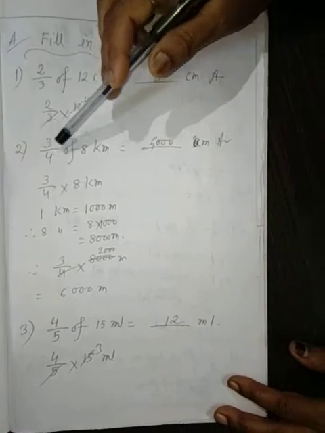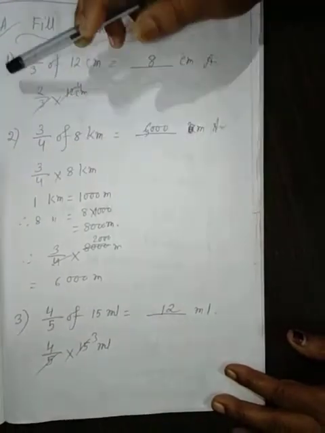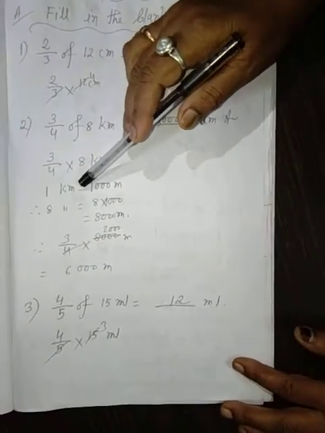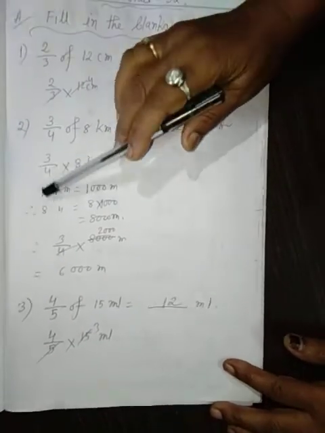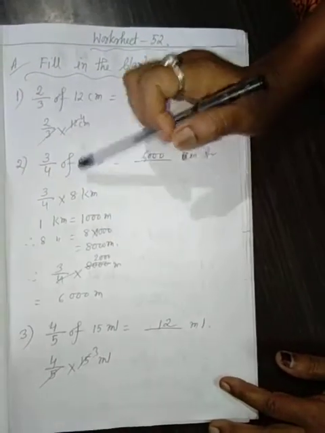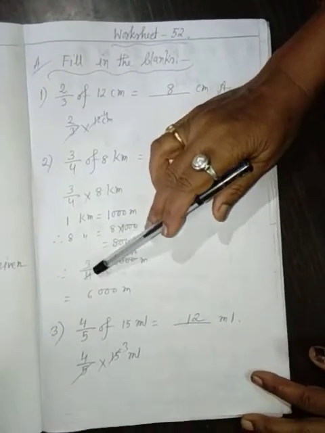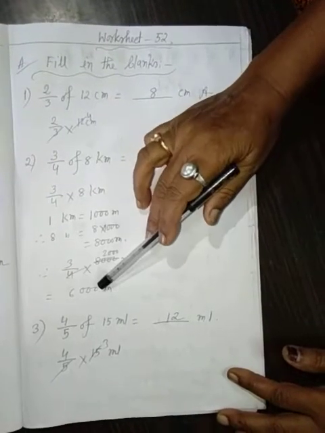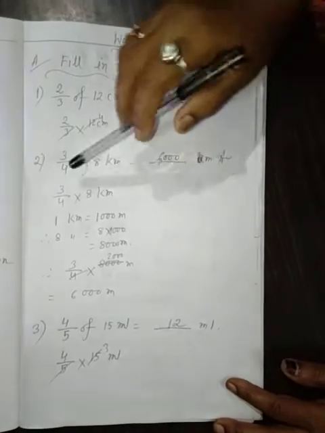2. 3 by 4 of 8 kilometer. That is 3 by 4 into 8 kilometer equal to blank meter. 1 kilometer equals 1000 meter. 8 kilometer equals 8 into 1000, 8000 meter. That is 3 by 4 into 8000 meter. So 4 2s are 8000, 3 2s are 6, 6000 meter. Answer 6000 meter.